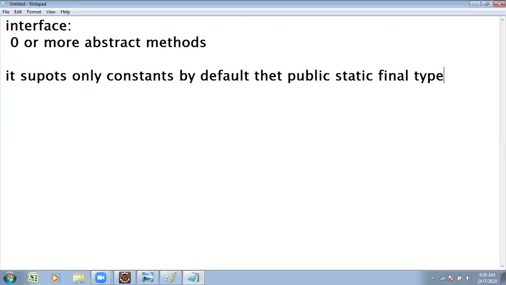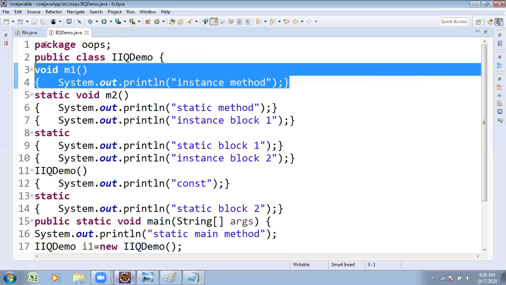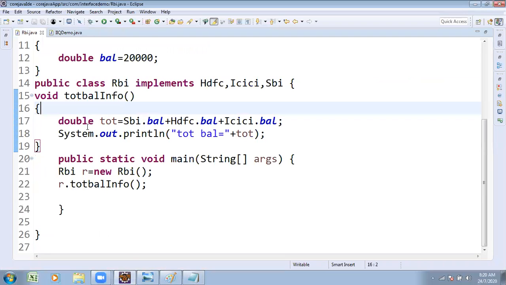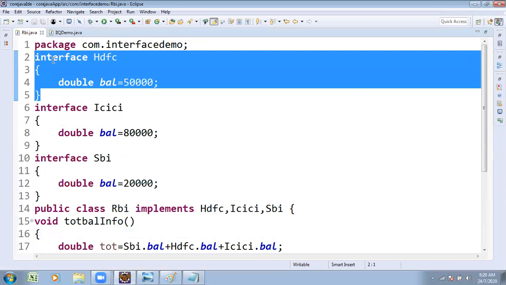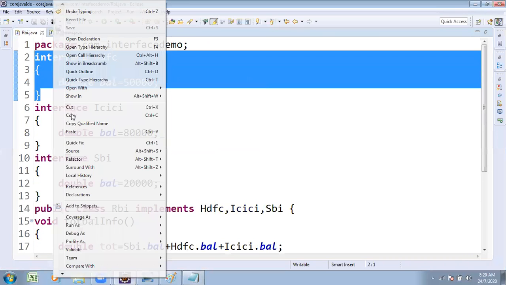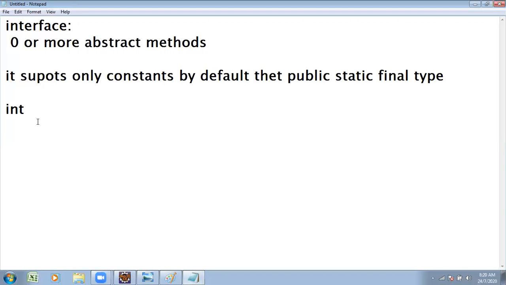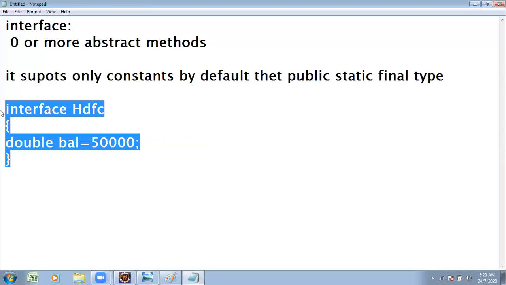By default they are public static final type. So what is this public static final type? Suppose you are writing the previous example, you wrote an interface, interface HDFC. Even though you are writing it like this, in your knowledge this is a variable, but in the interface's knowledge, the code you are writing looks like this.